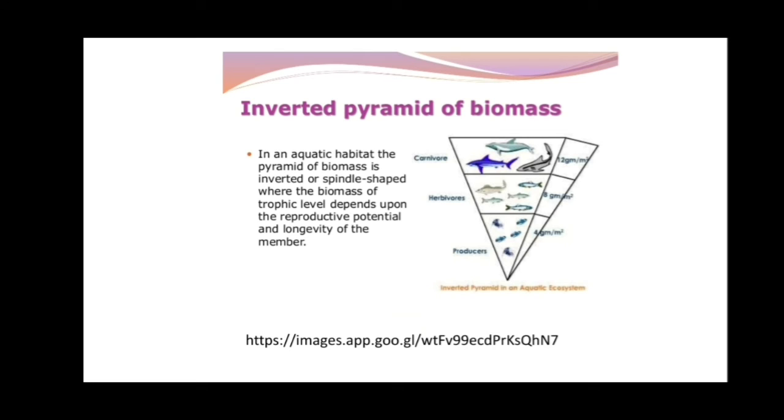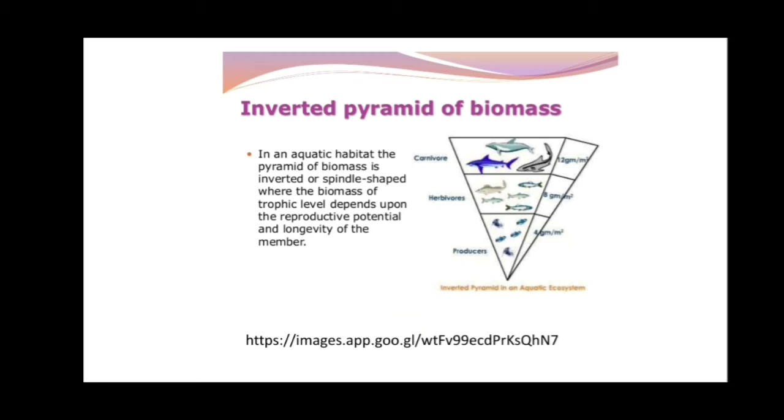Now the inverted pyramid of biomass. In aquatic habitats, the pyramid of biomass is inverted or spindle shaped, where the biomass of a trophic level depends upon the reproductive potential and longevity of the members. In the aquatic ecosystem, the producers are phytoplankton. The longevity or lifespan of phytoplankton is very small.